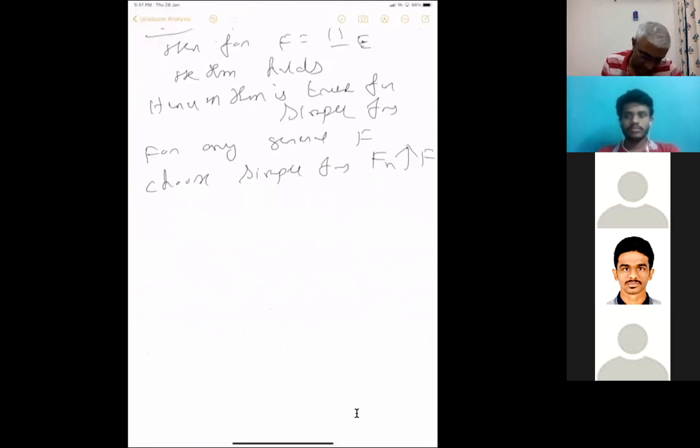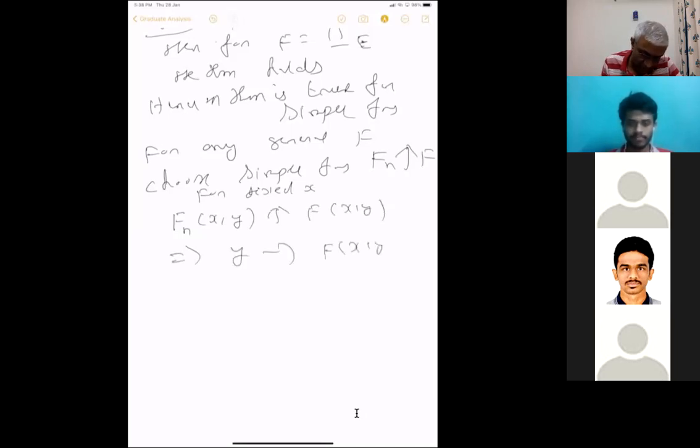Then what happens? Then let us consider this f_n(x,y). So for fixed x, this function f_n(x, ·), this is true for all x, y. This increases, if you fix any point, that increases to that. So in particular, this will increase to f(x,y). This implies that the function y going to f(x,y) is measurable